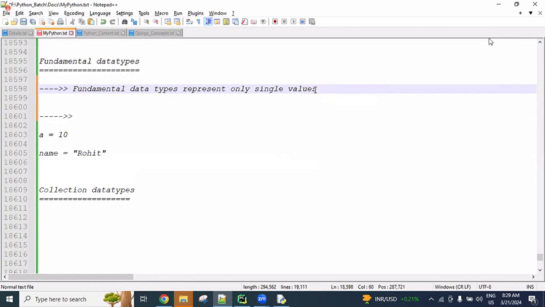They are basic building blocks and include the primitive data types. Primitive data types means numbers and strings, which we call primitive data types in every programming language. Nothing but integers, floats, characters, Boolean values. These we call primitive values. Primitive values means only one value is stored in memory using one variable.